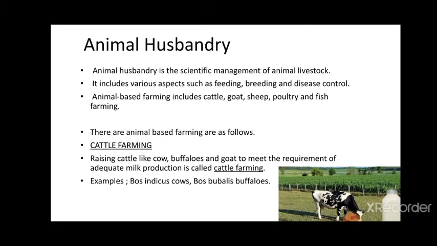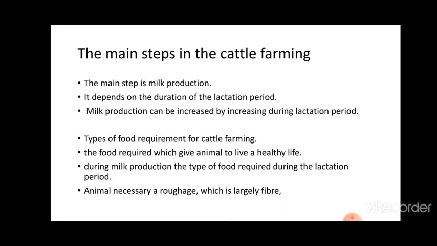Raising cattle like cow, buffalo, and goat to meet the requirement of milk production is called cattle farming. Cattle farming is done for two purposes, production of milk and agricultural work. Females used for milk production are called milch animals. Ones used for farm labor are called draft animals. The main steps in cattle farming.